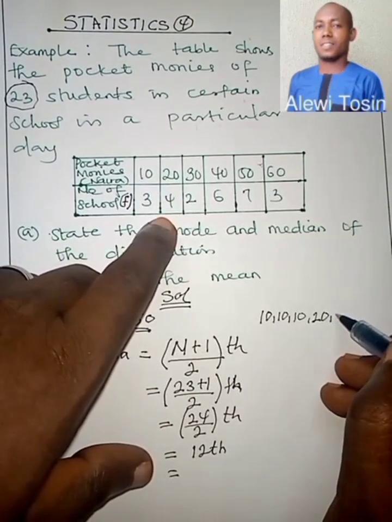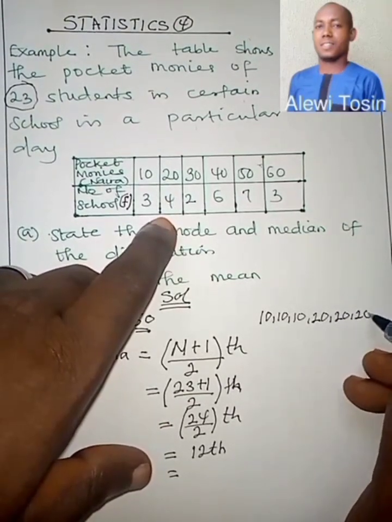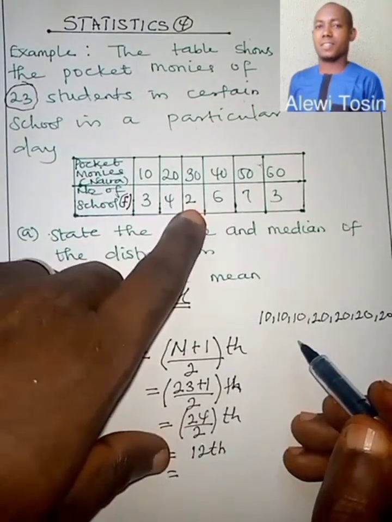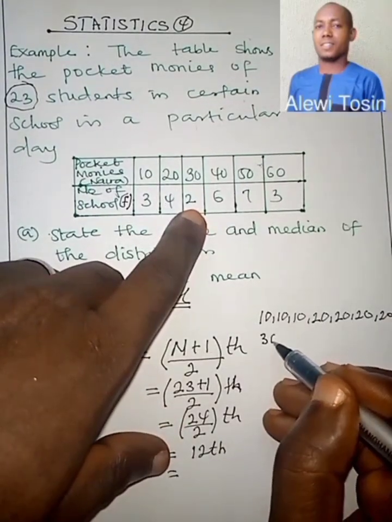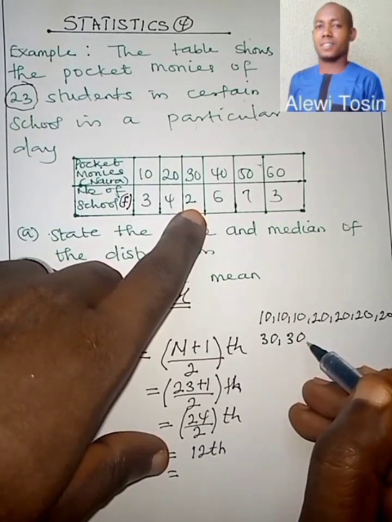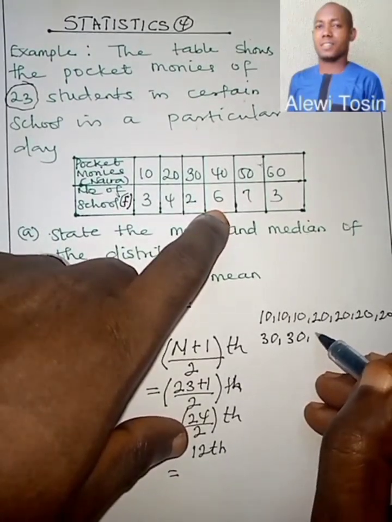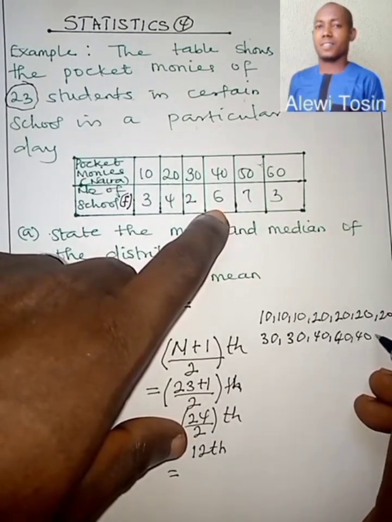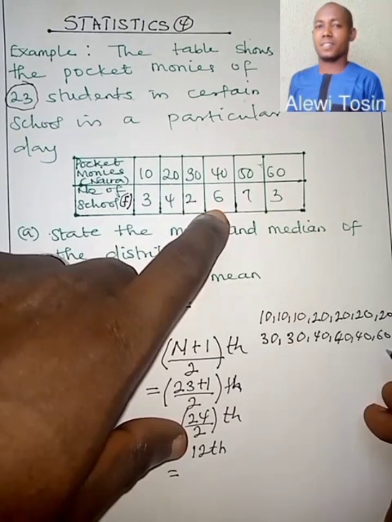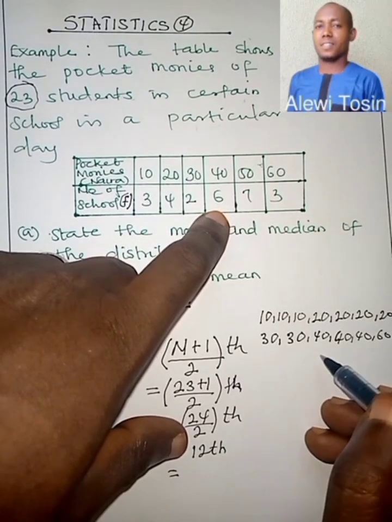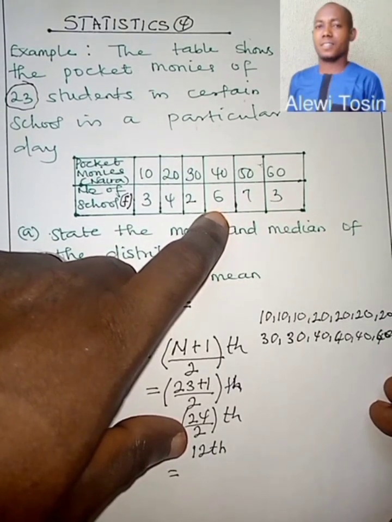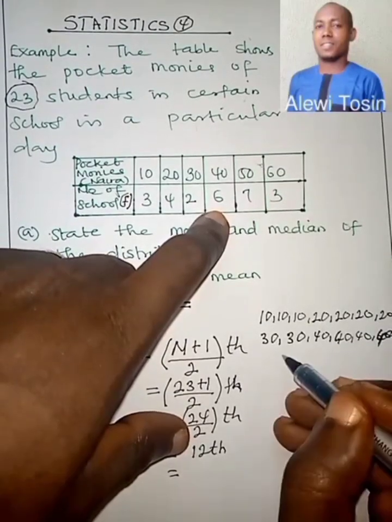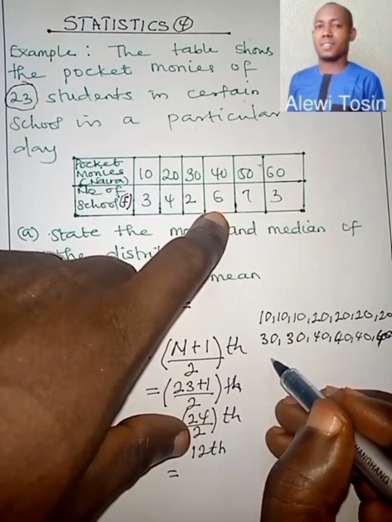20 appears 4 times: 20, 20, 20, 20. Now, 30 appears twice: 30, 30. While 40 appears 6 times.